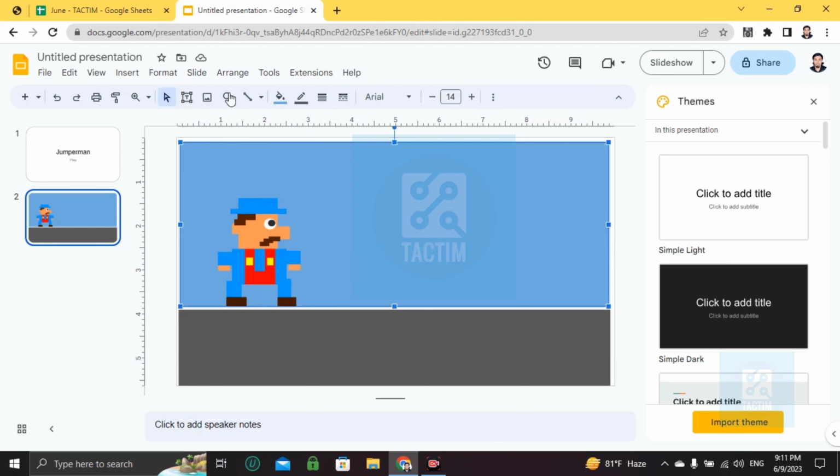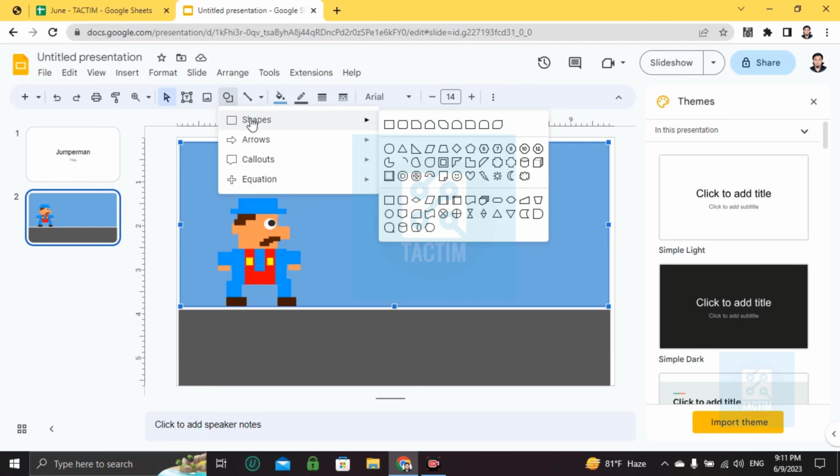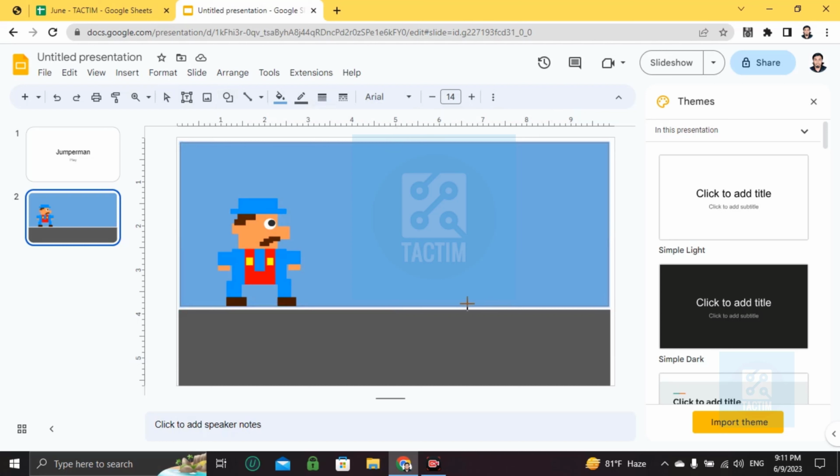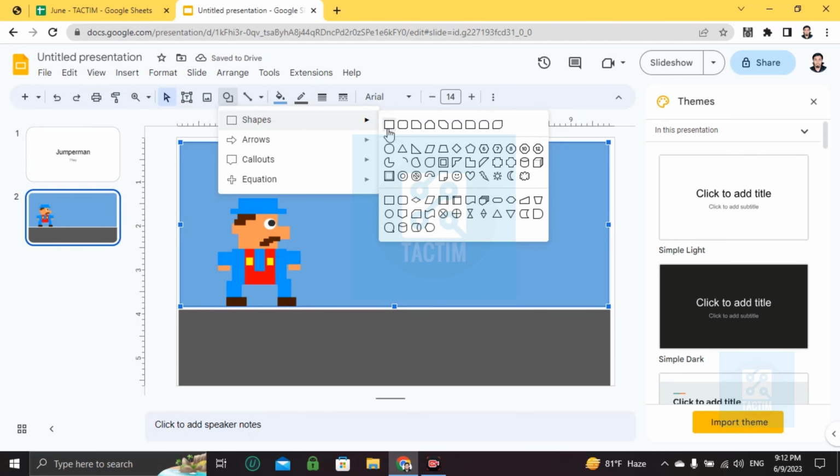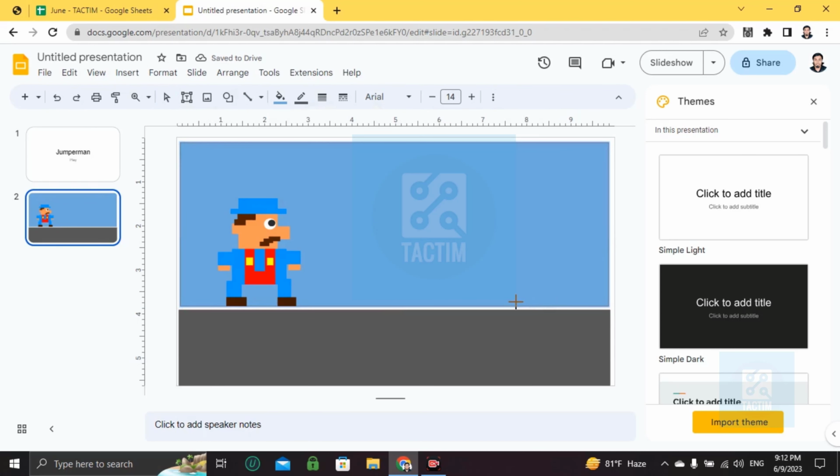So I'm going back to shapes, choosing rectangles and making obstacles. Sorry, but you can undo this. Okay, here's the obstacles.